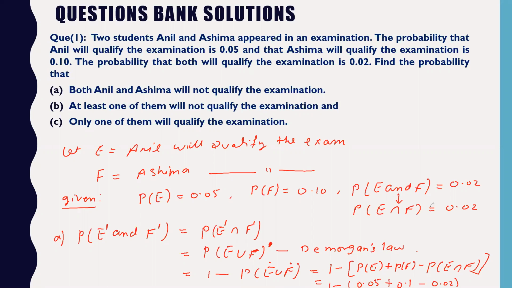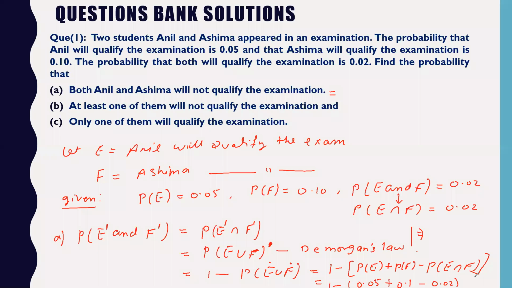I don't have space here, so can anyone tell me the answer of this? What is the answer of the first part? 0.05 plus 0.1 minus 0.02. I have to calculate. 0.13.